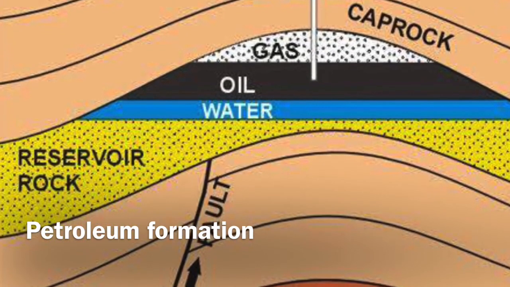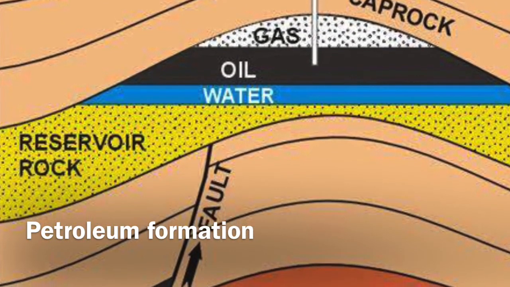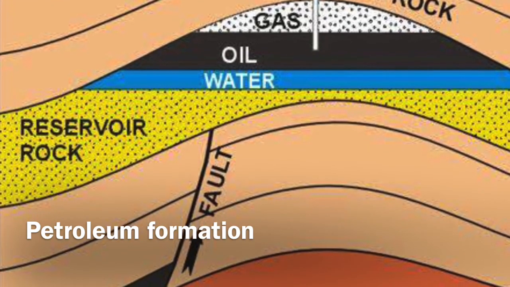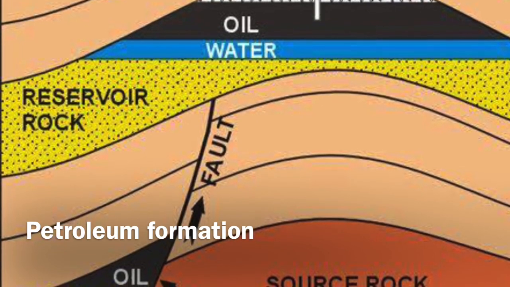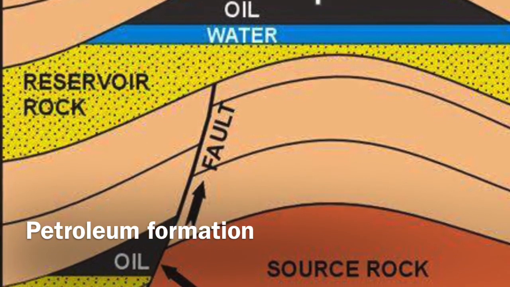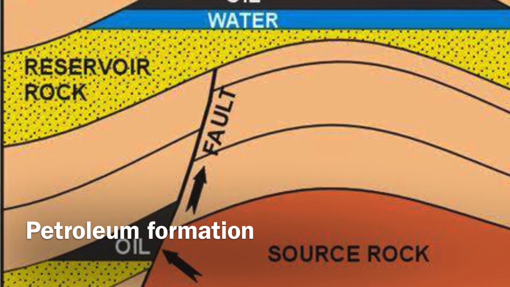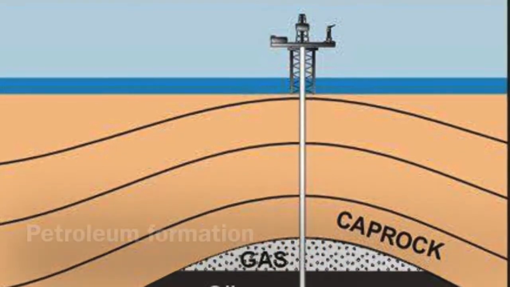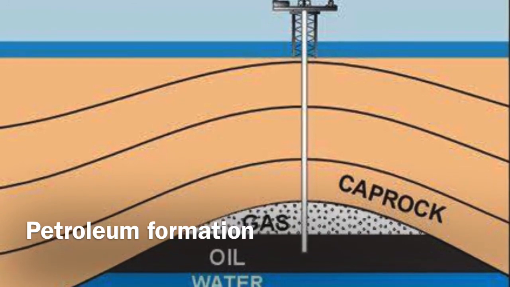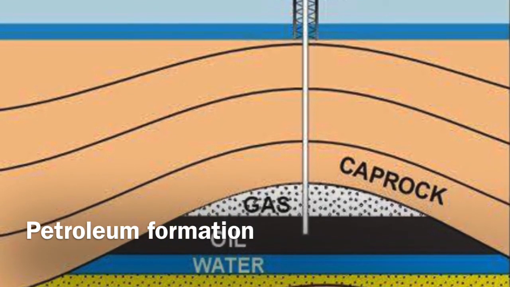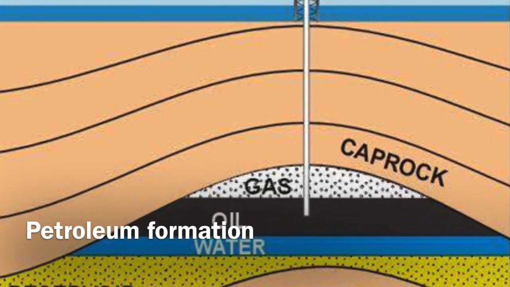Other major producers are USA, Russia, UAE, Algeria, etc. In India, Digboi in Assam, Bombay High in Mumbai, and deltas of Krishna and Godavari rivers are famous for petroleum producing areas.